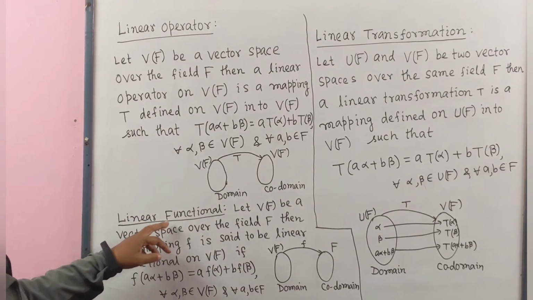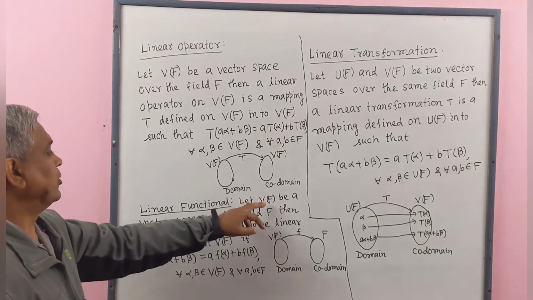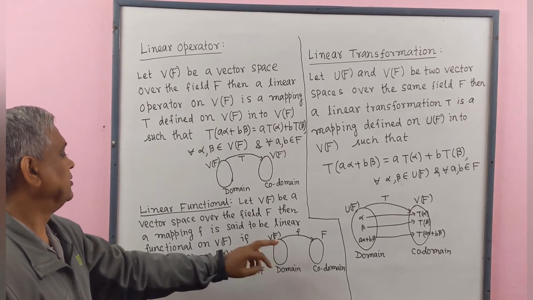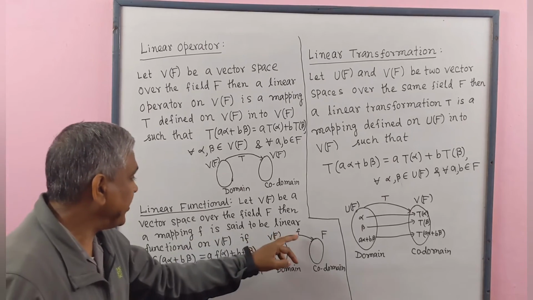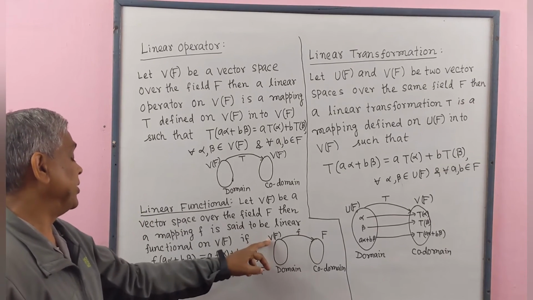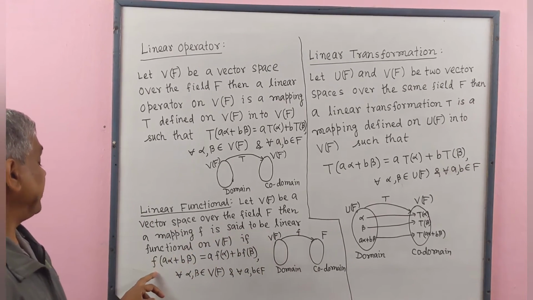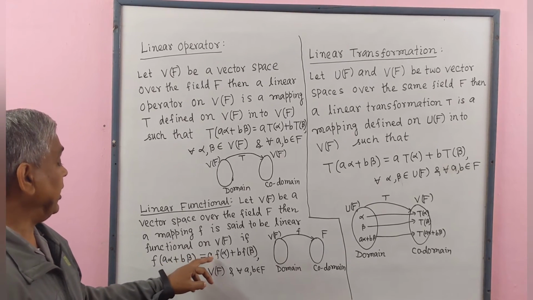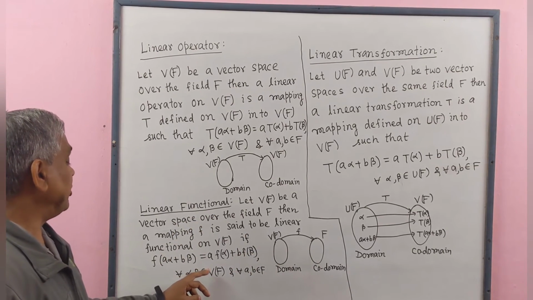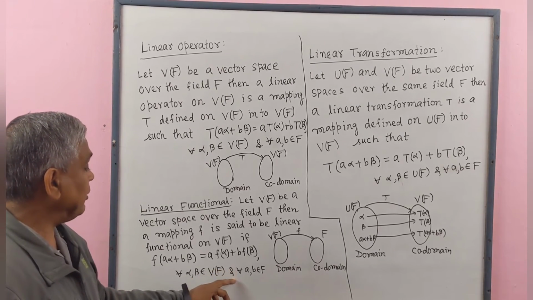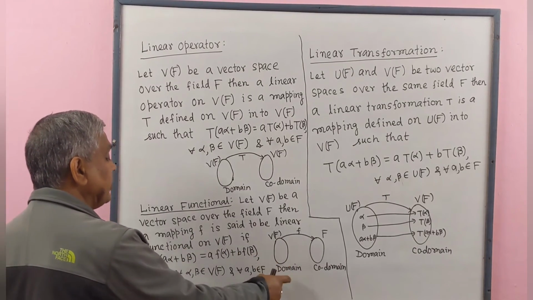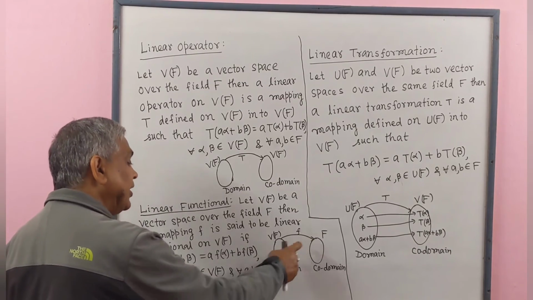Now we define linear functional. Let V(F) be a vector space over the field F. Then a mapping f is said to be a linear functional on V(F) if f(aα + bβ) = af(α) + bf(β) for all α, β belonging to vector space V(F) and for all a, b belonging to field F. Here the domain is the vector space V(F) but the codomain is the field.